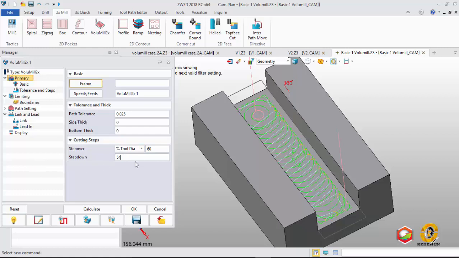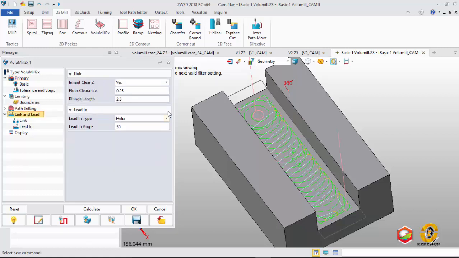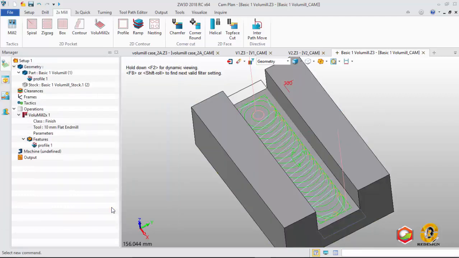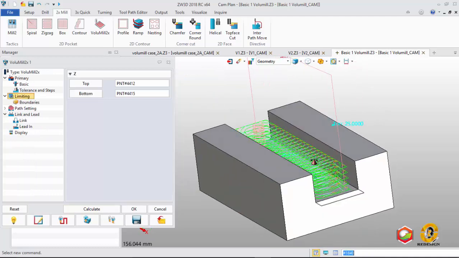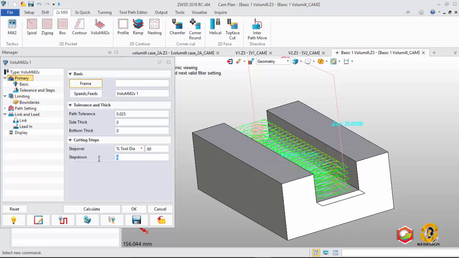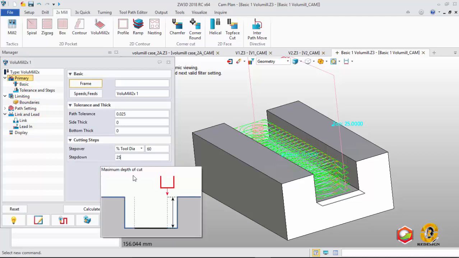First change this one to 3. Calculate, and then for top and bottom, calculate. Back again to this, for step down using 25.